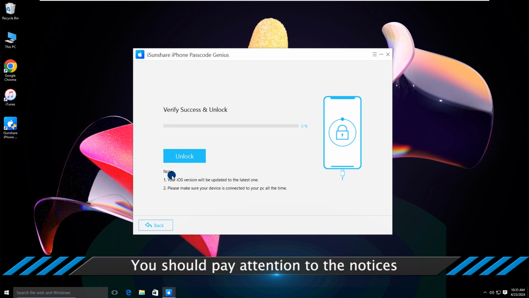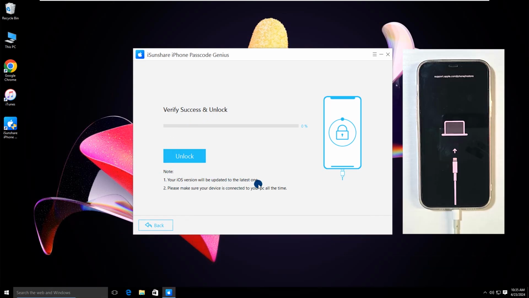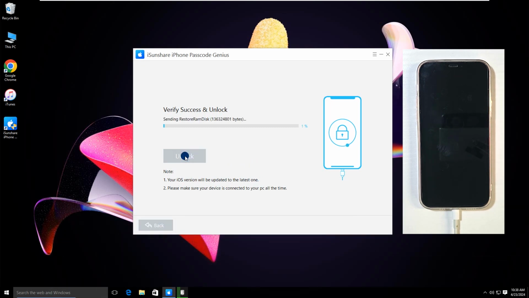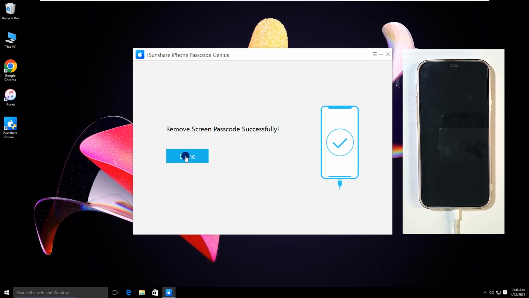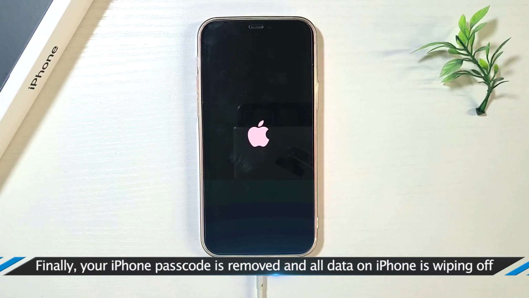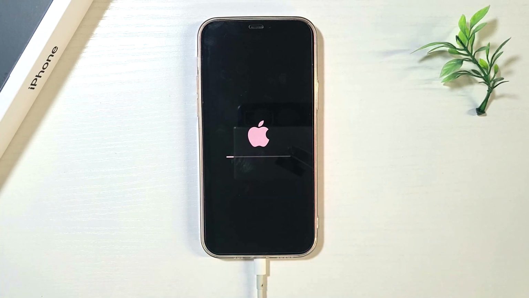You should pay attention to the notices. Click the Unlock button to begin unlocking. Finally, your iPhone passcode is removed and all data on iPhone is wiping off.